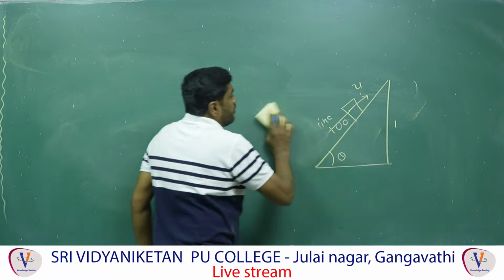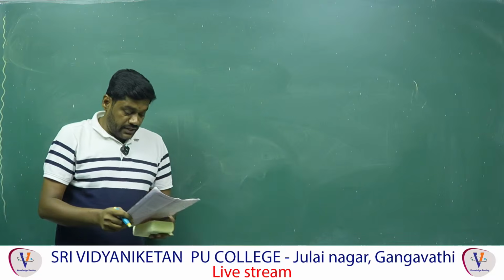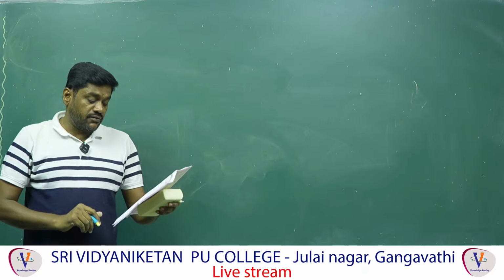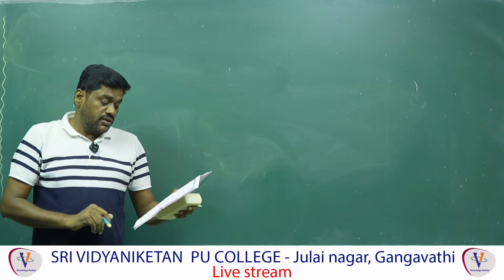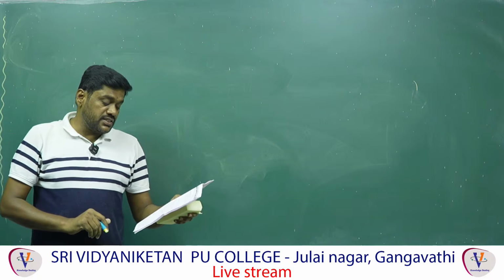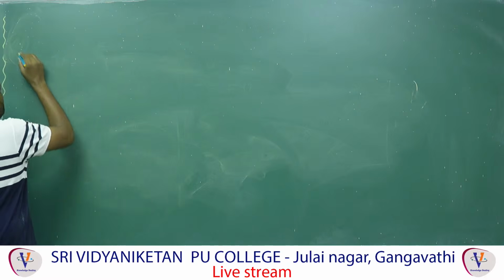Next question number 5. Question number 5 is, a block of mass 10 kg starts sliding on a surface with initial velocity 9.8 meter per second. The coefficient of friction between the surface and block is 0.5. The distance covered by the block before coming to rest is. So this is the 5th question.